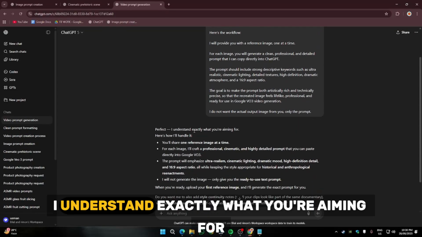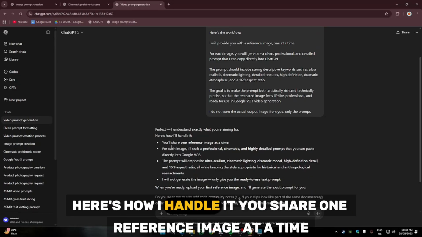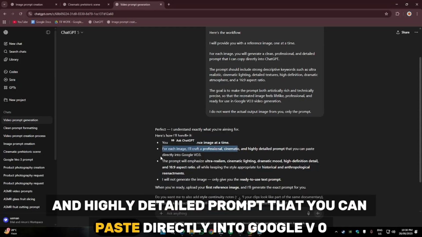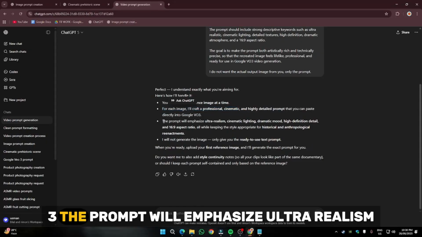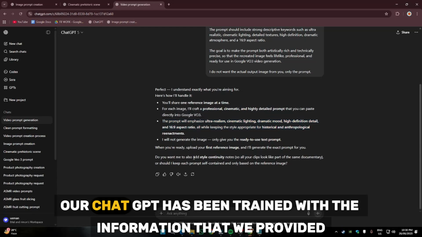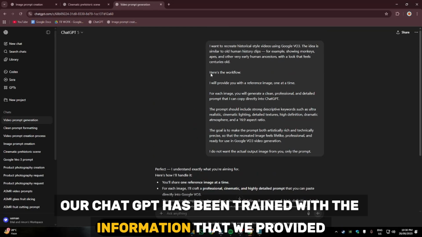It said, okay, I understand exactly what you're aiming for. Here's how I handle it. You share one reference image at a time. For each image, I'll craft a professional, cinematic and highly detailed prompt that you can paste directly into Google VO3. The prompt will emphasize ultra realism, cinematic lighting, dramatic mood, and all the information. And now our ChatGPT has been trained with the information that we provided.